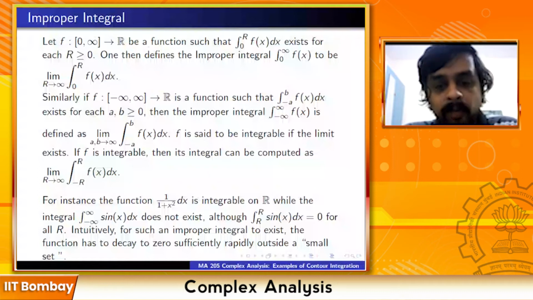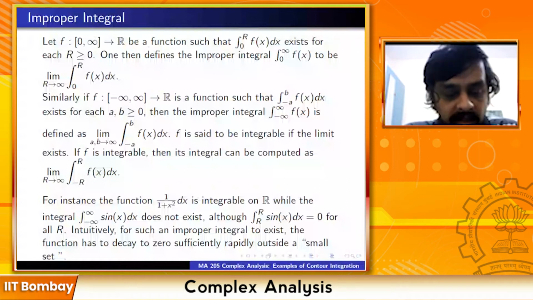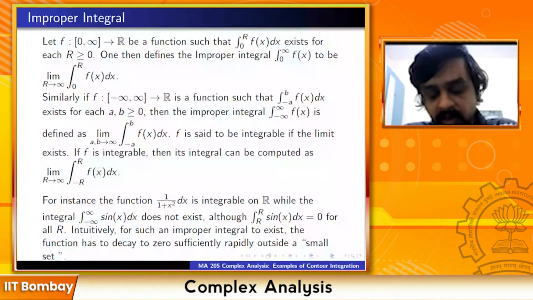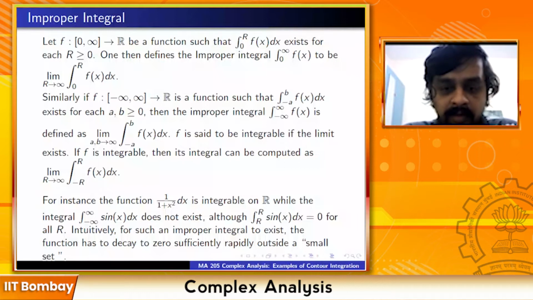But if you integrate from minus a to plus b and then take the limit as a, b tend to infinity, that will not exist. That is why it's important to define a function to be integrable if the limit of the integral from minus a to b exists, with the limit taken when a, b tend to infinity in any possible manner.